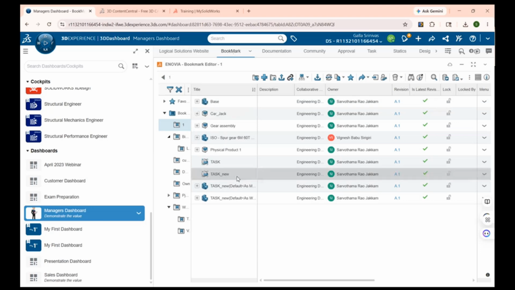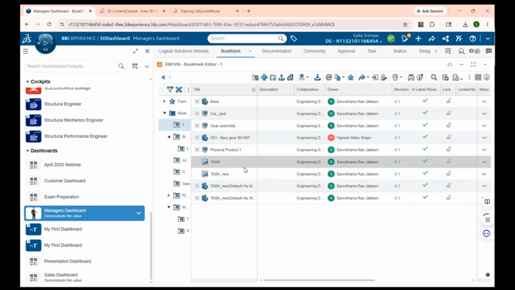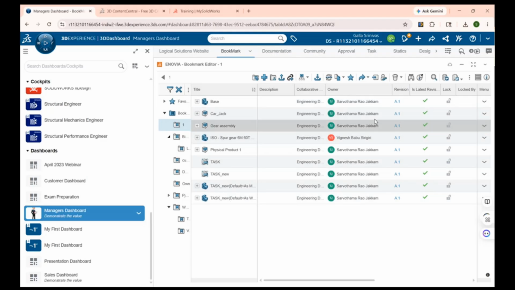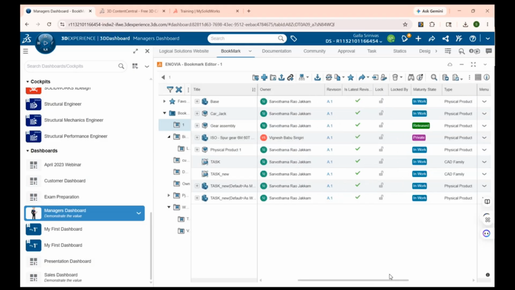So when coming to here, this bookmark editor is completely like your project tracking. What are the current projects that we are running? All these projects we can make over here. Who is doing that project? What is the current status of that project? So we can analyze whether it is in work, or whether it is already released, or whether it is not yet started. Who is working on that project, whether the project is in lock stage or release state, and what is the revision, whether we are seeing the latest revision or not. So all these activities can be done over here.